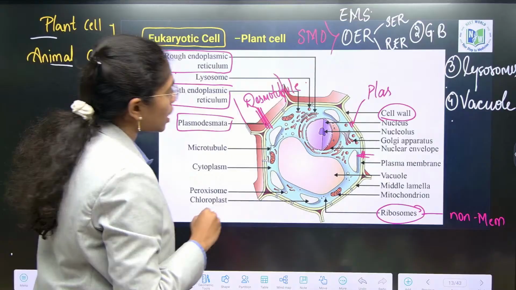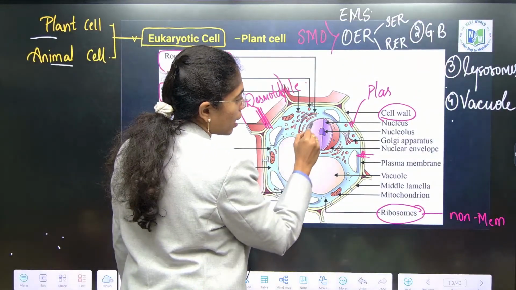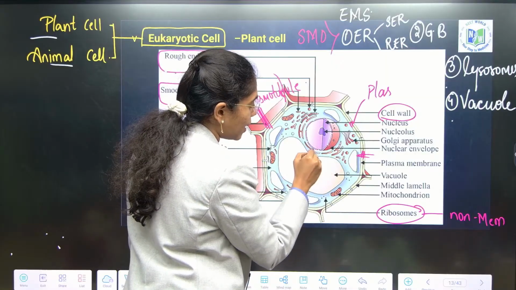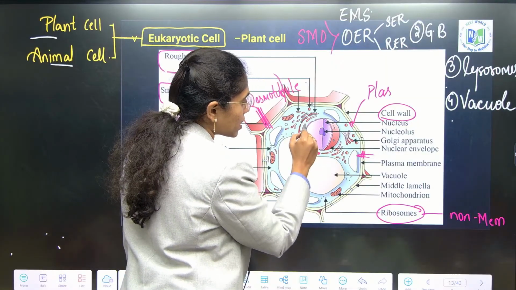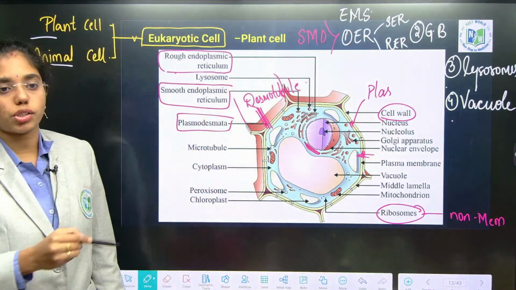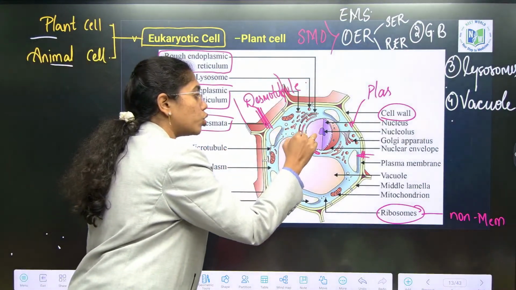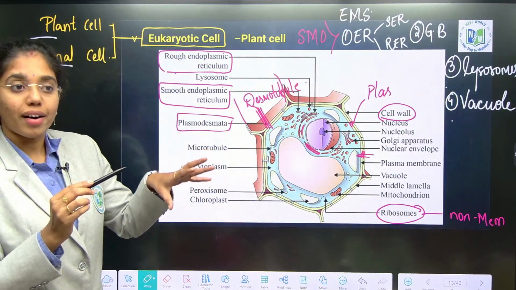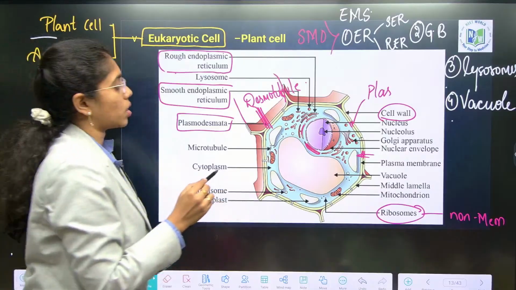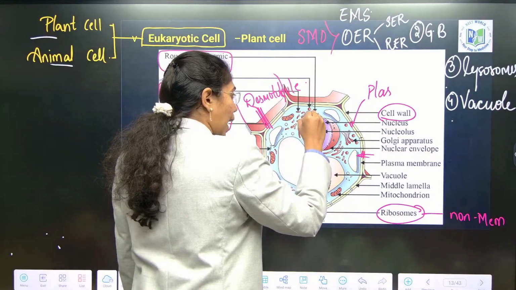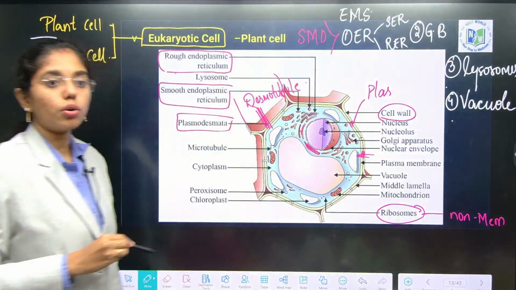What is endoplasmic reticulum over here? Surrounding the nuclear envelope, you can see an extended network-like structure. This network or reticulum of tubular structures is called endoplasmic reticulum. If ribosomes are present above this ER, you call it what?